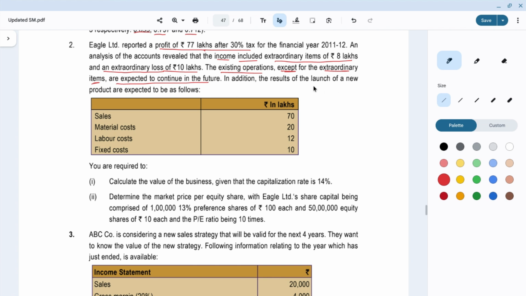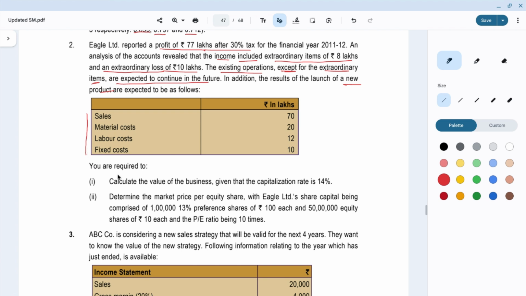In addition, the results of the launch of a new product are expected to be as follows. Okay, so there is sales, material cost, labor cost, fixed cost. So you can find out the profit of this new product.